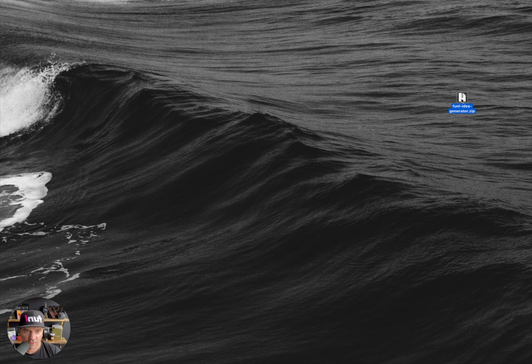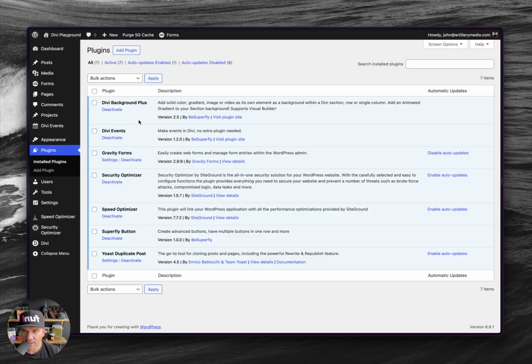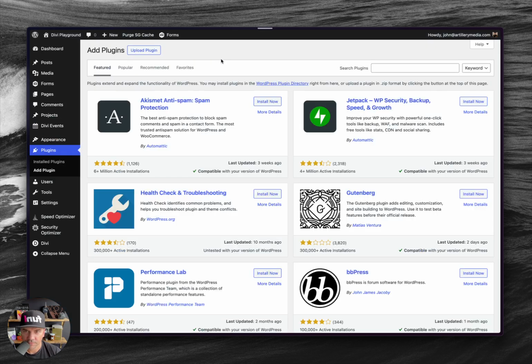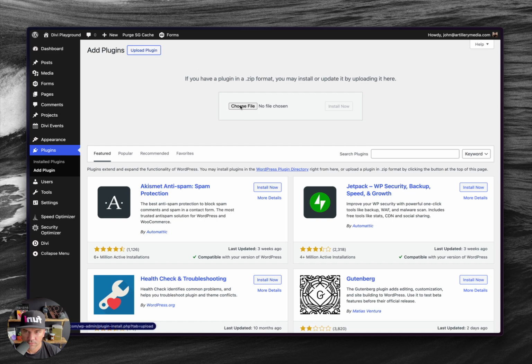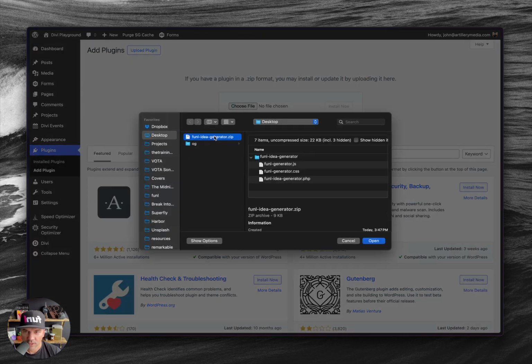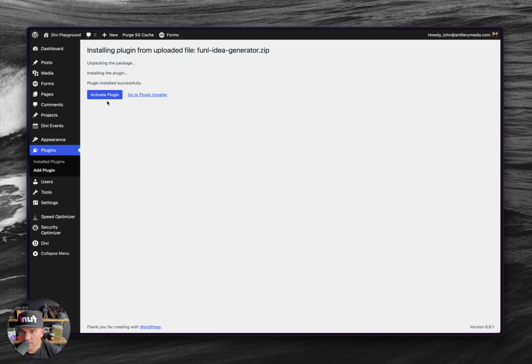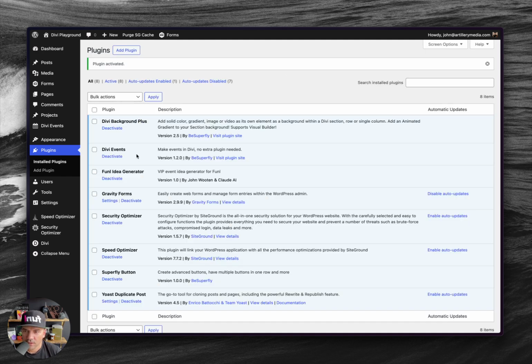Okay, so now here's our plugin right here. So we're going to go over to our WordPress site here. This is what we're dealing with. And I'm going to go ahead and install this plugin. There it is. I'm going to open it. Install now. I'm going to go ahead and activate it. And here's my plugin, Funnel Idea Generator by John Wooten and Claude.